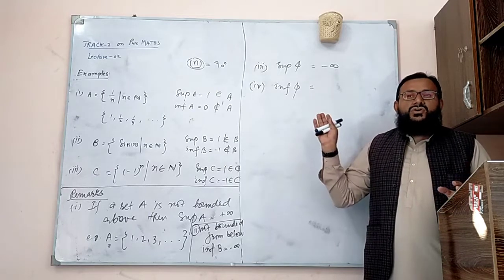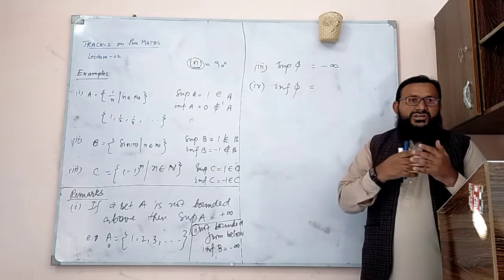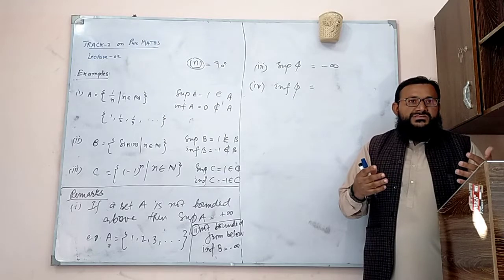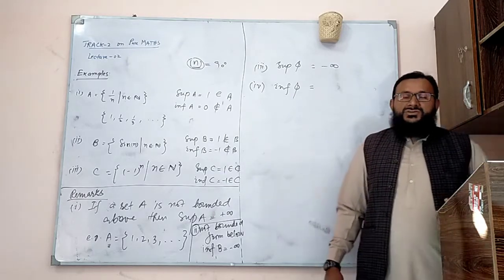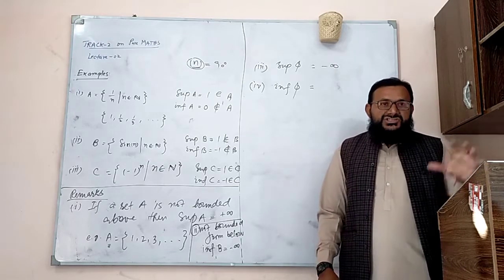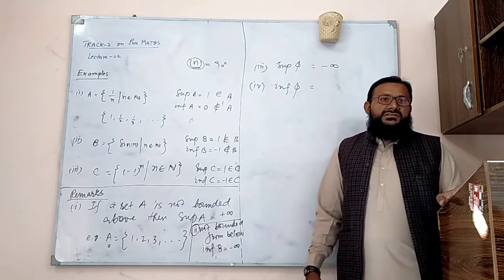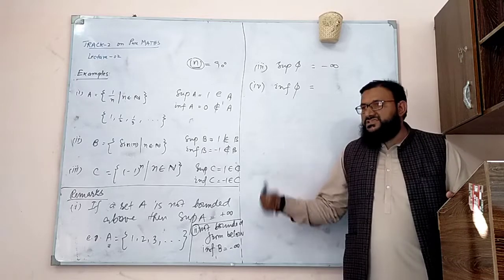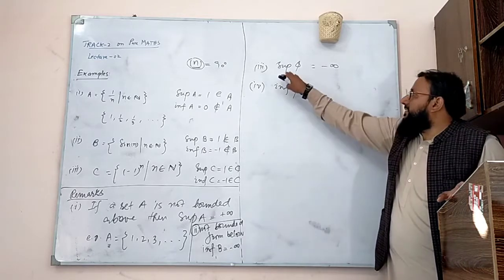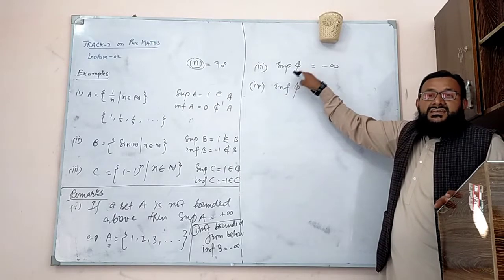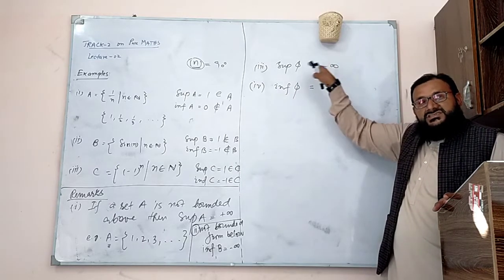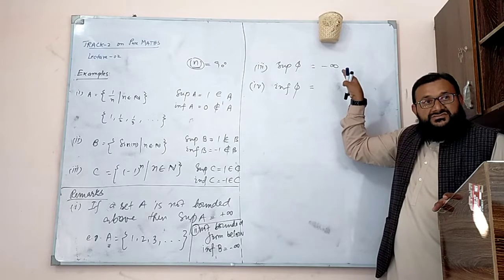Maybe this thing has no clear idea, but when you solve problems involving supremum and infimum, this thing might help. If you are unable to get the picture of why this happens, it's not a problem. You just keep this in your mind. The supremum of a null set means all the elements of the null set are less than minus infinity, but since it has no elements, we are okay with minus infinity.